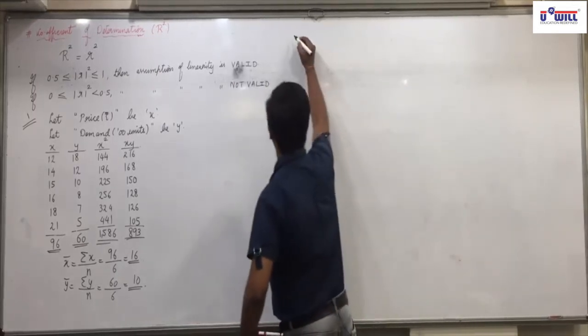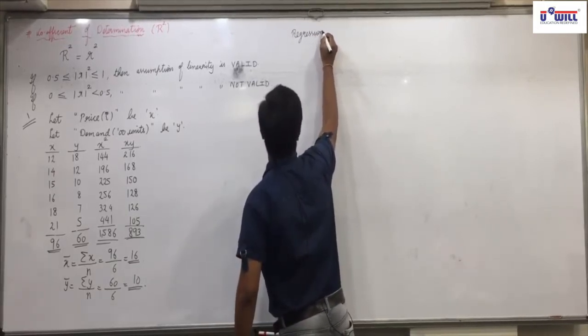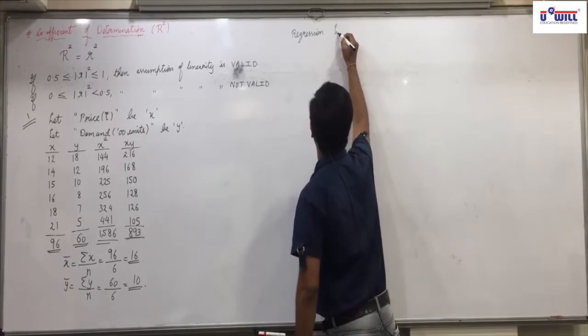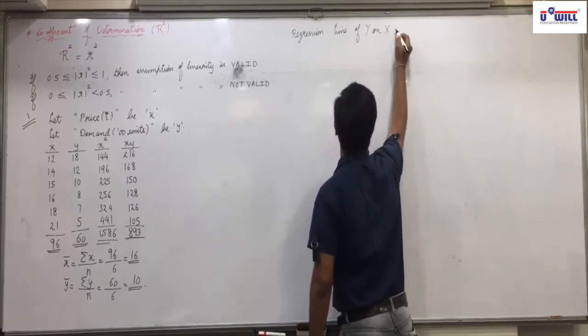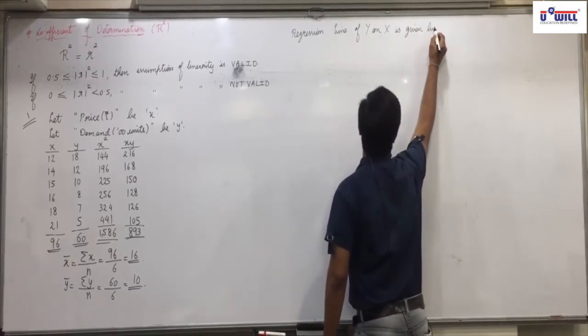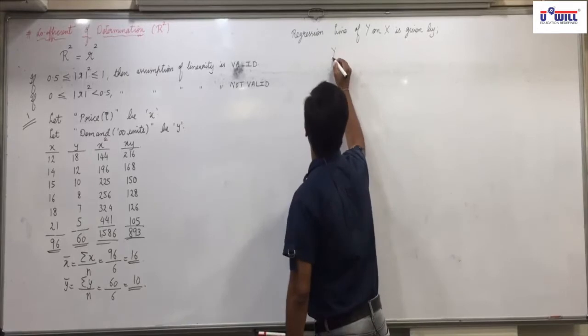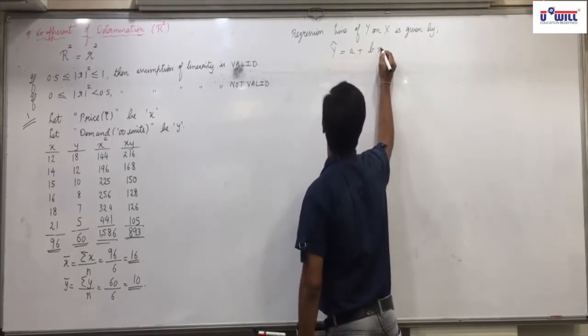So below Y bar now write down regression line of Y on X is given by Y cap is equal to a plus bX.